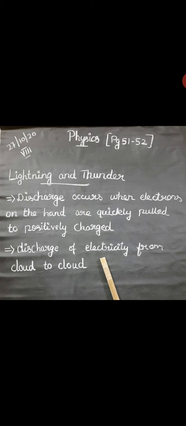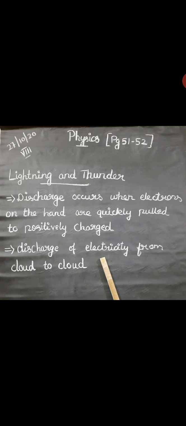When they come into contact, the electrons in the water drops are attracted by the positive charge. Some of the electrons present in the water drops move to the ice crystals, which become positively charged. Thus electricity is generated, and we see lightning.